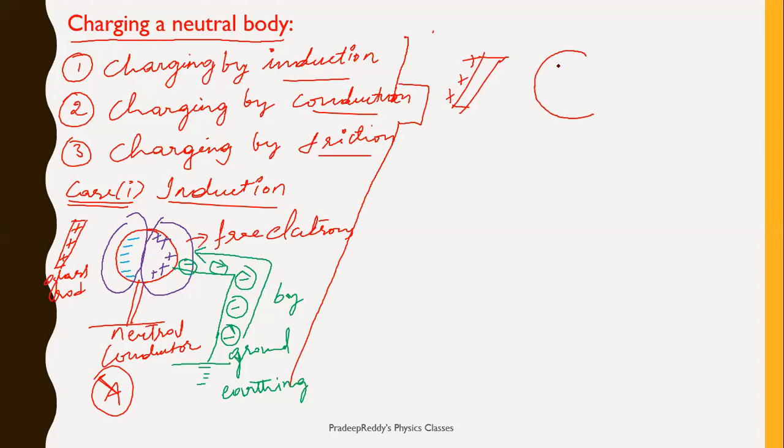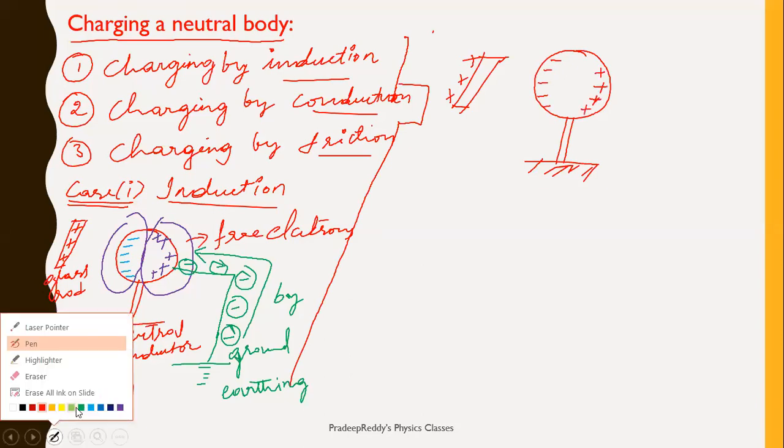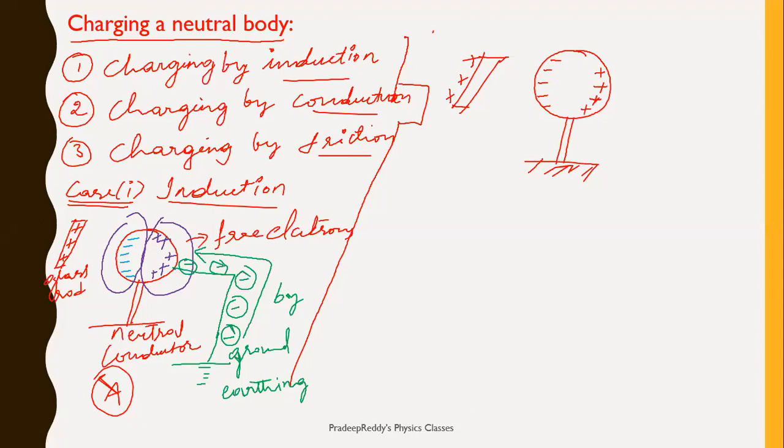This is neutral. So all negative charges and positive charges, they get distributed like this. This is negative charges coming over here, positive charge coming over here. Now previously in case A, what did I do? I am taking ground and I am connecting it towards positive side. Now what I do, I'll take the grounding connection and I will put it over here. This is grounding.